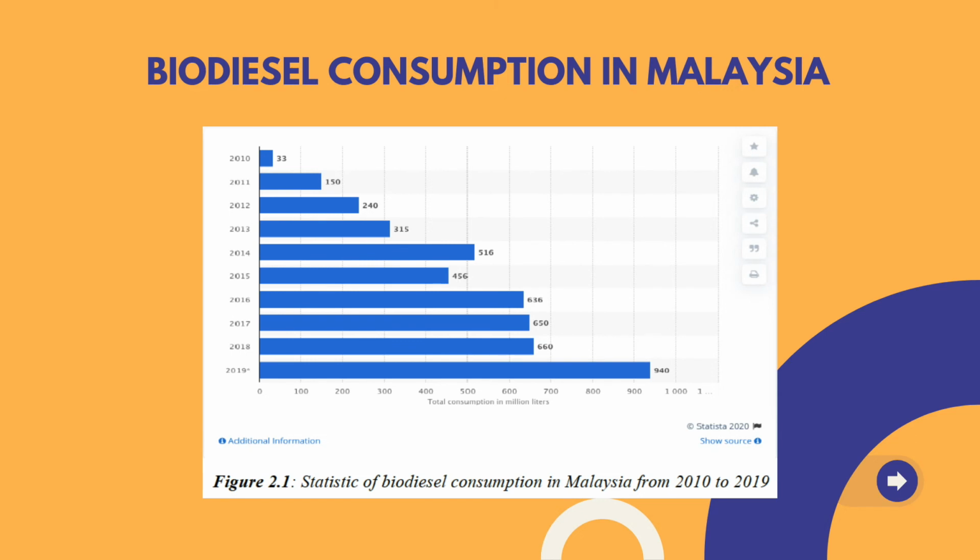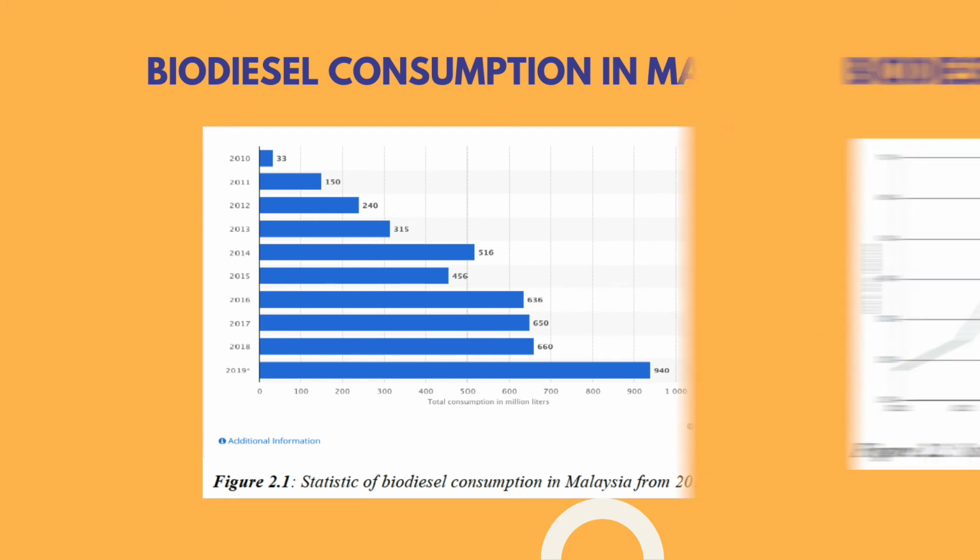In 2019, the total biodiesel consumption in Malaysia was about 940 million litres. It increased about 40% compared to the previous year. This is due to the Government of Malaysia (GOM) announcing its national biofuel policy in 2006 to cut down the need for fossil fuels and help to sustain the palm oil CPO industry.